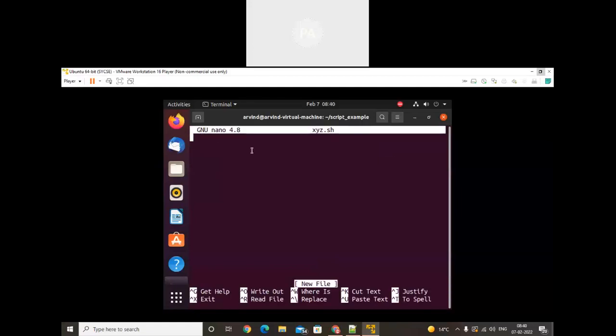See, nano editor will be open. Okay, nano editor, and in that we can write #!/bin/bash. Okay, so in that write one echo statement: echo I'm from nano. See, inside the script the colors will change. The color will be different for text, for display, and for variables. So you will understand from this: I'm from nano.